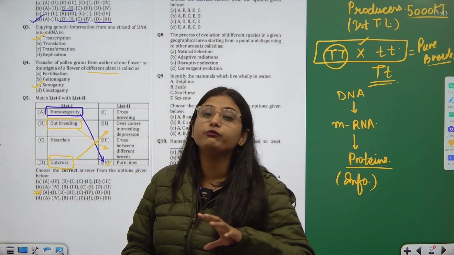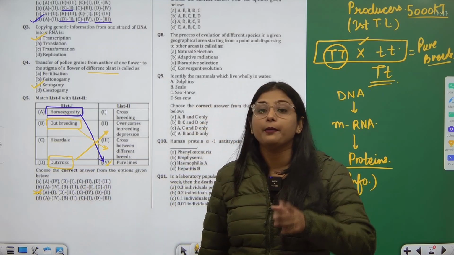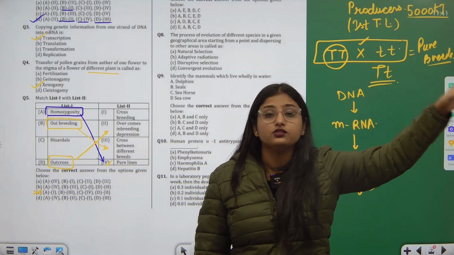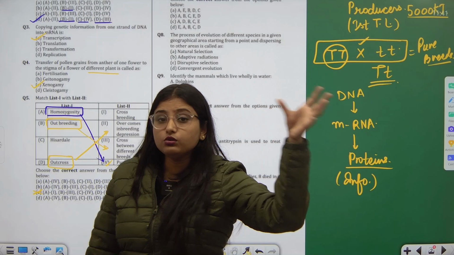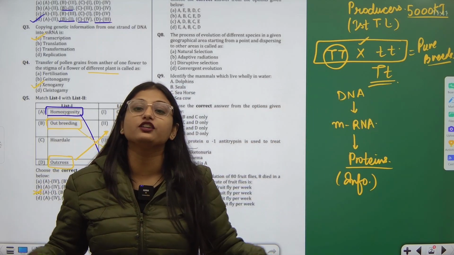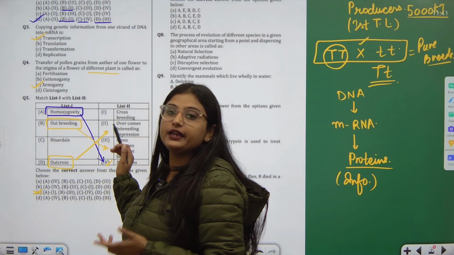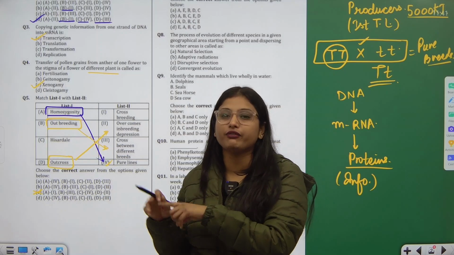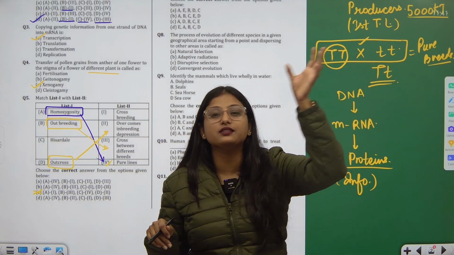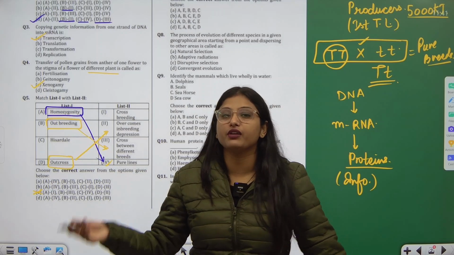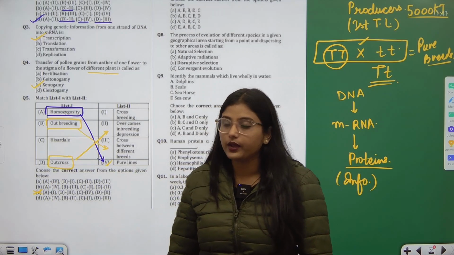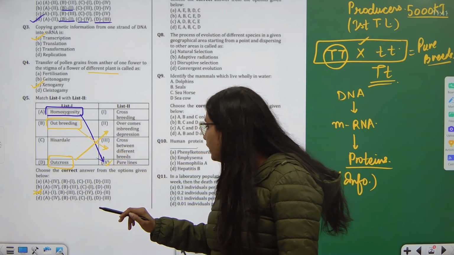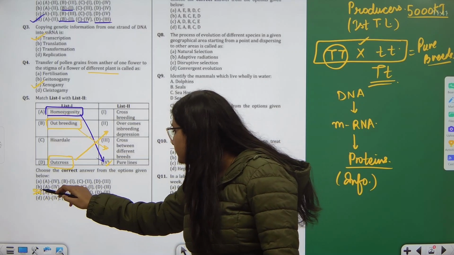In that case, we prefer doing outcross by hybridizing with some native species, so that a new gene is introduced in that gene pool and the inbreeding depression is overcome. Right. So basically we are avoiding the family transfusion and we are just bringing some native species so that we have variation in our genetic pool. Okay. So now we have got two answers, outbreeding, B third. So we have this.